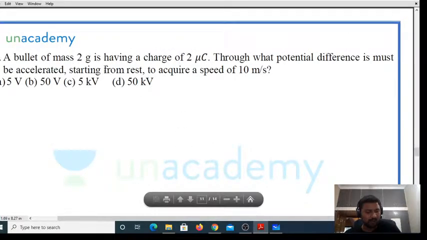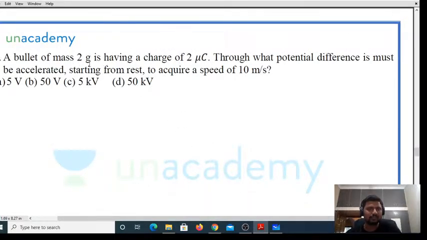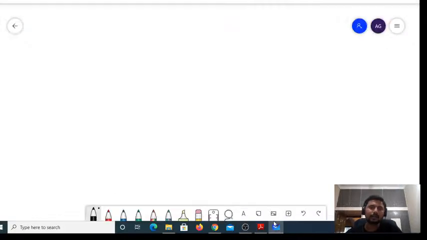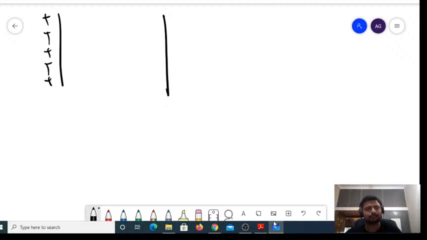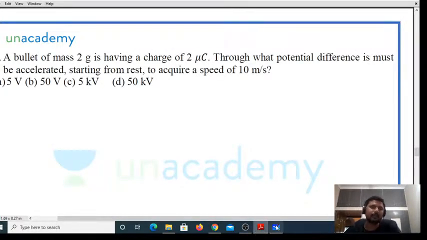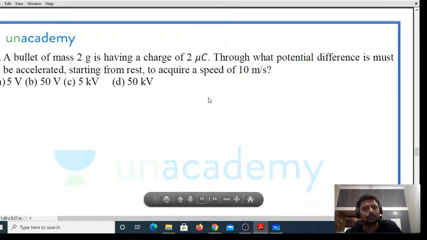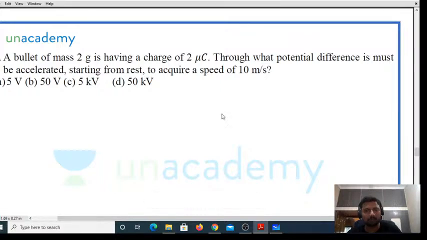A bullet of mass 2 grams is there. The mass of the bullet is 2 grams, and the charge of the bullet is 2 microcoulombs. Fine. Now, I am keeping it in an electric field of potential difference, say V. So a bullet is there, of charge 2 microcoulombs and mass 2 grams. Let me check once. Yes, it is 2 grams. Okay. Now, it is kept at rest.